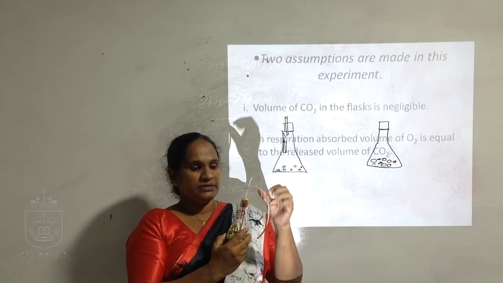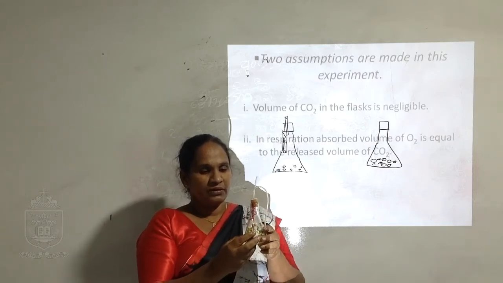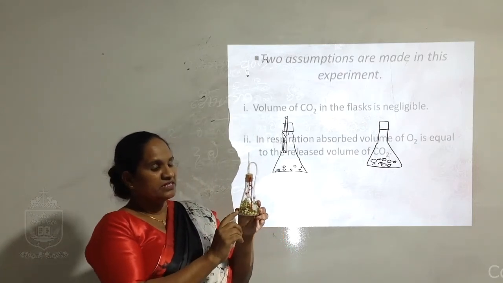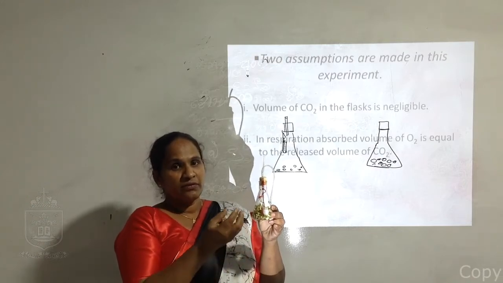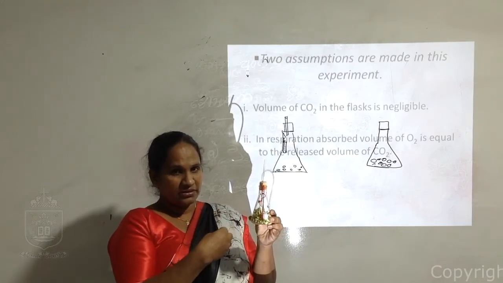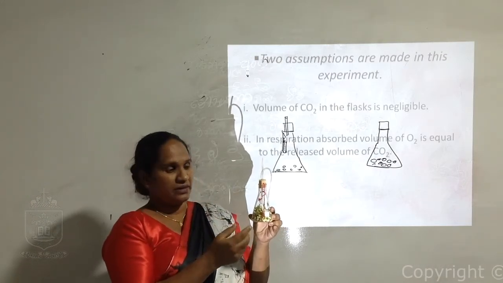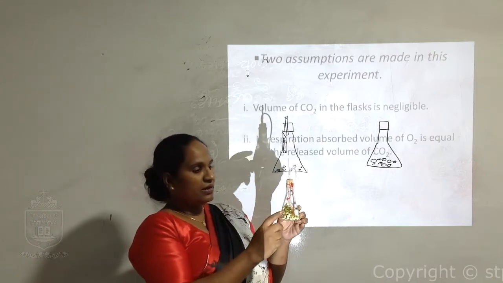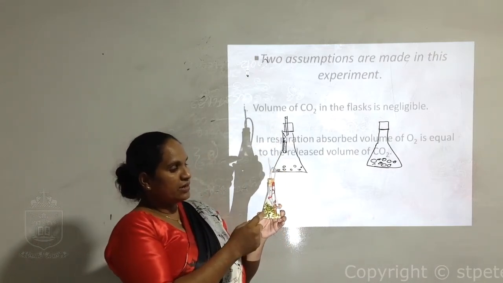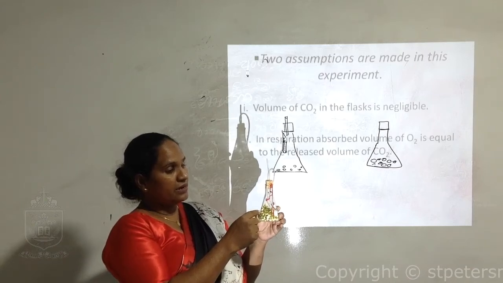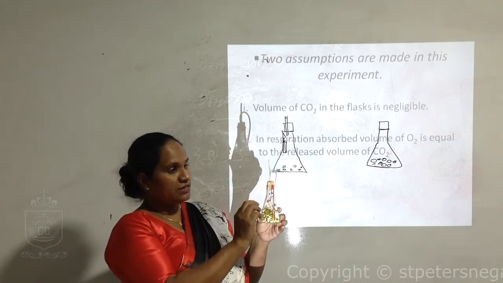The germinating seeds breathe, taking in oxygen and releasing carbon dioxide. So what happened inside this flask?